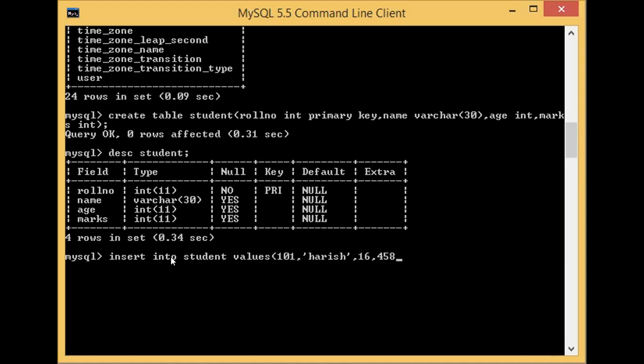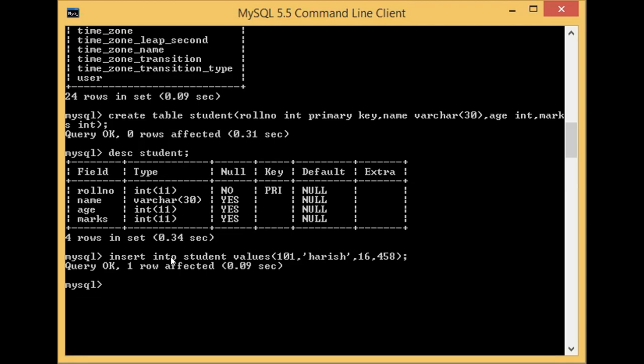So that's all, we gave values for all the four columns. So close bracket, semicolon. Every command should end with a semicolon, don't forget that. Okay, so just give the enter key. You see query okay, one row affected, that is one row inserted.